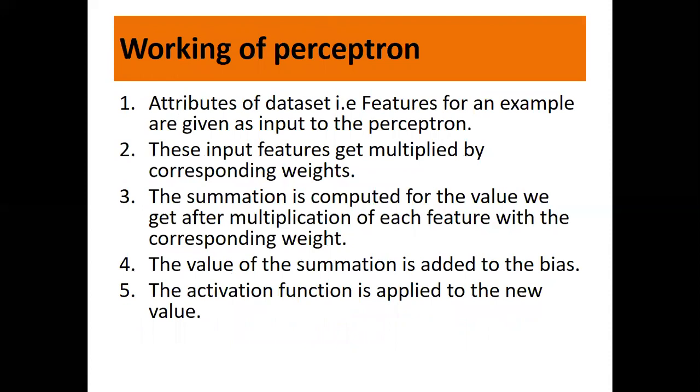Now, how do perceptrons work? I already explained it, but let us repeat it. Attributes of the dataset, that is the features for an example, are given as input to the perceptron. These input features x get multiplied by the corresponding weights w. The summation is computed for the value we get after multiplication of each feature with the corresponding weight.